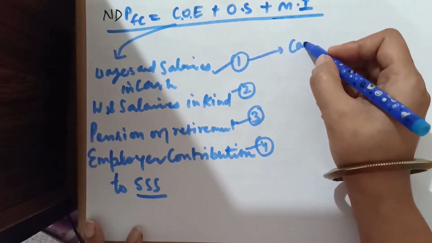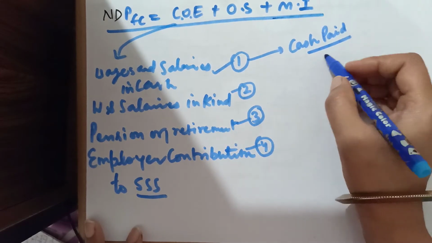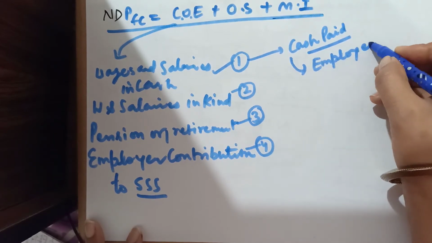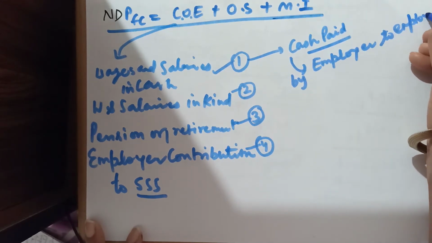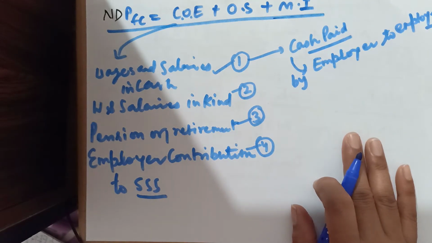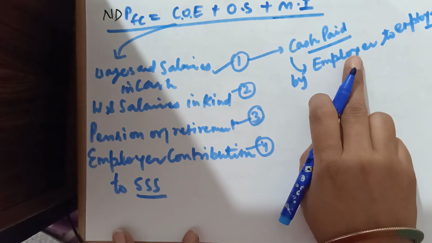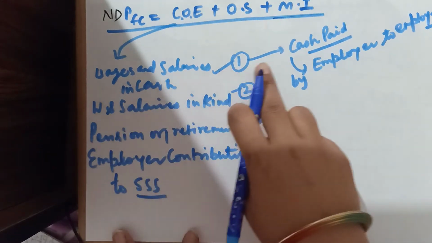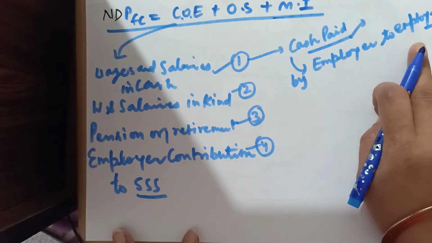These are the cash payments given by the employer to the employee. Wages and salaries are monetary benefits like basic pay, dearness allowances, bonus, commission, house rent allowances, etc. These will be given in cash. These are the cash payments given by the employer to the employee.